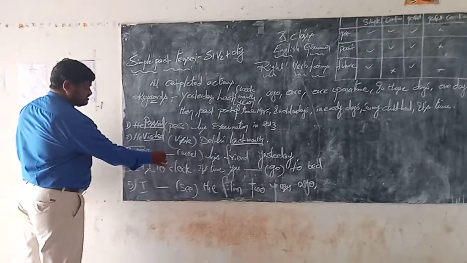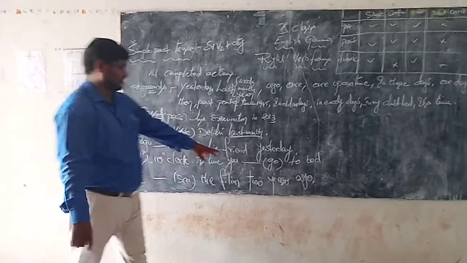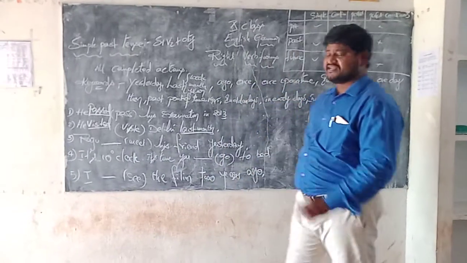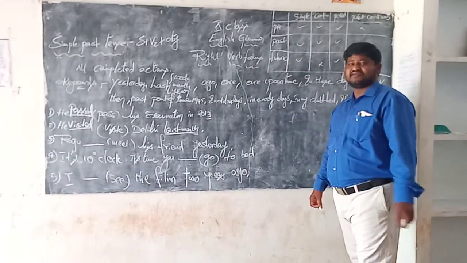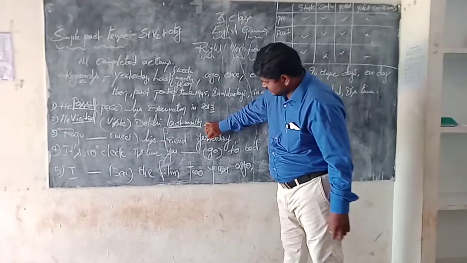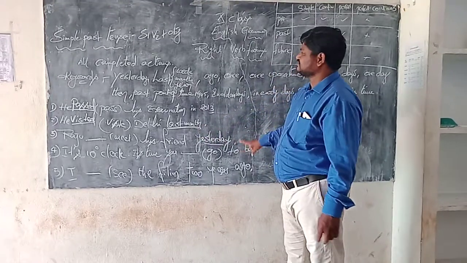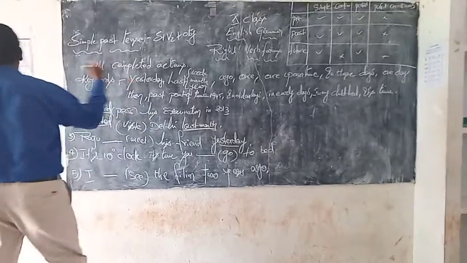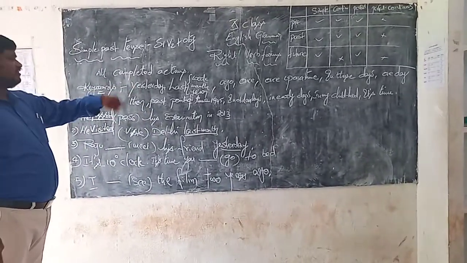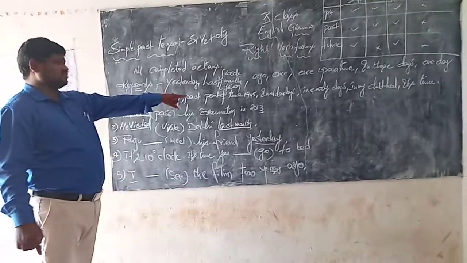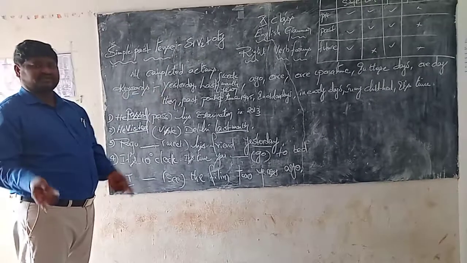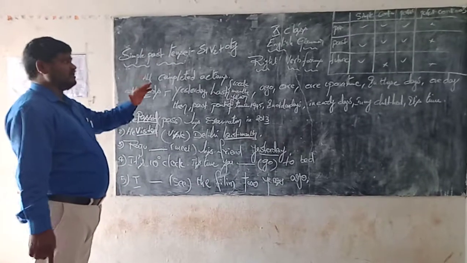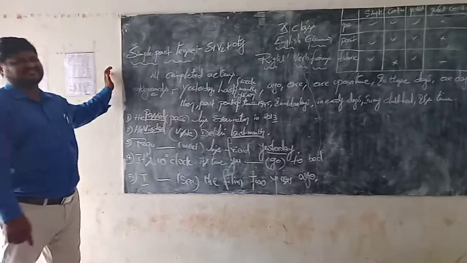Raju does meet his friend yesterday. In this sentence, do you have any keyword? Yes, yesterday. Yesterday is the keyword. Why? Because when we have yesterday, last week, a week ago, once upon a time, likewise we have keywords. We are calling it the simple past tense.